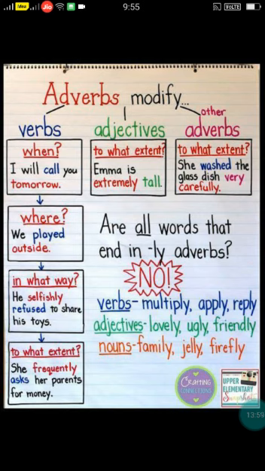Okay, if at all you find any ly words in the sentence, just check whether they are action words or they are adjectives. Okay, or else they are describing any kind of verb. Then only you identify the adverb, children. Next,